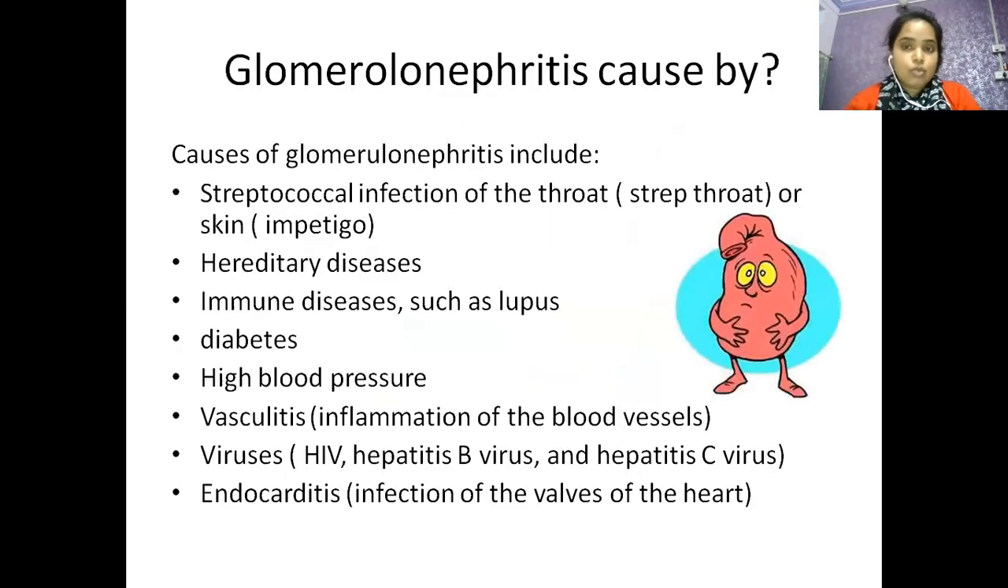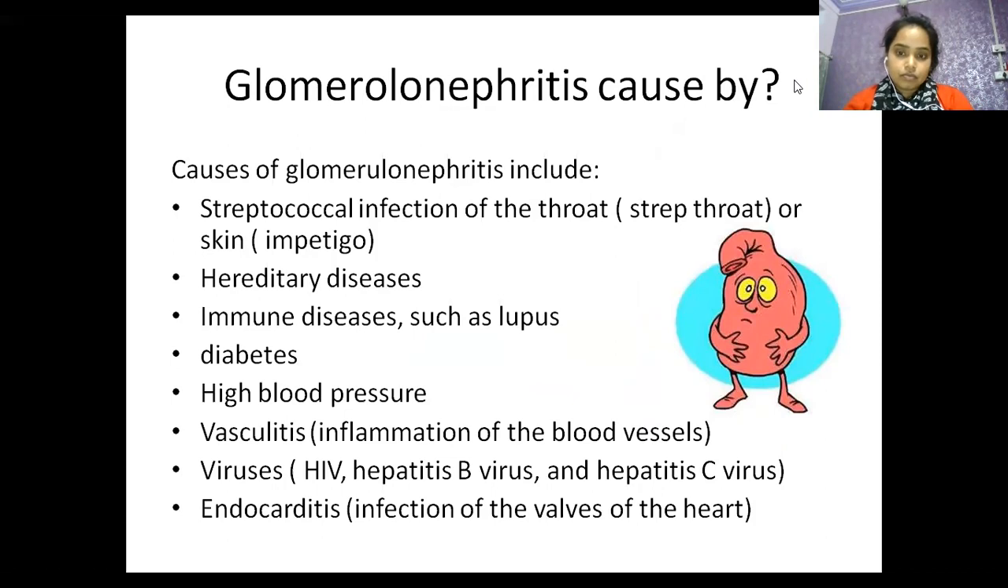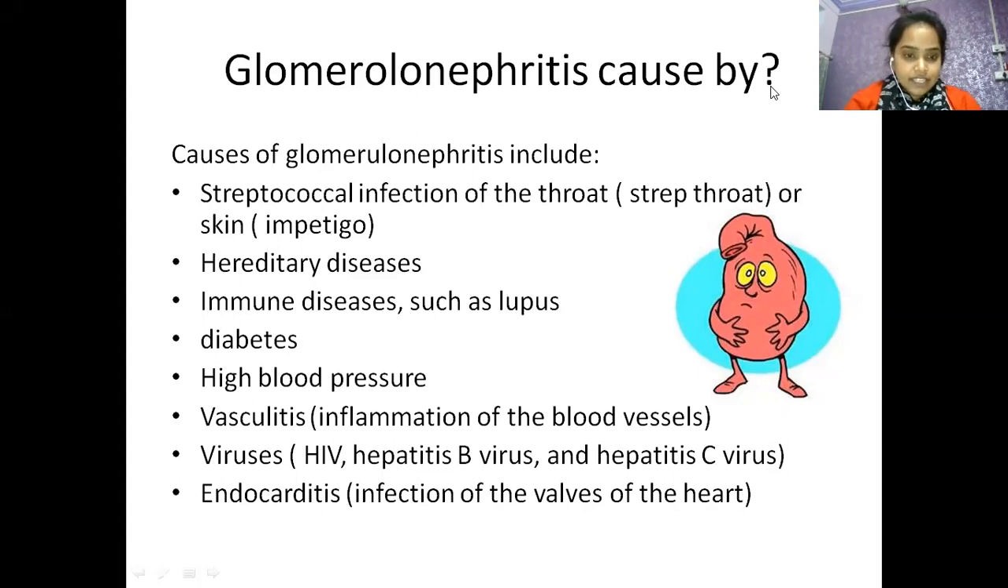What is the etiology? Glomerulonephritis is caused by: first, streptococcal infection of the throat, strep throat, or skin impetigo; hereditary disease; immune disease such as lupus; diabetes; high blood pressure; vasculitis. Vasculitis means inflammation of the blood vessels. Also viruses like HIV, hepatitis B virus and hepatitis C virus, HBV or HCV, and endocarditis. Endocarditis means inflammation of the valve of the heart.